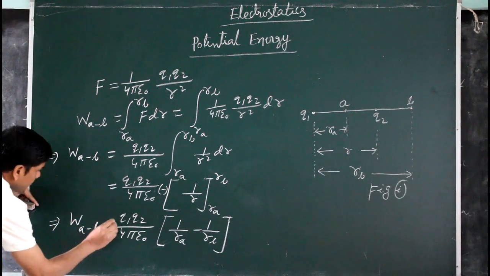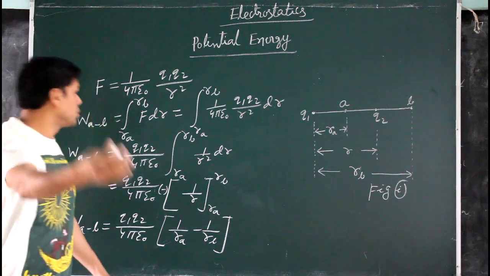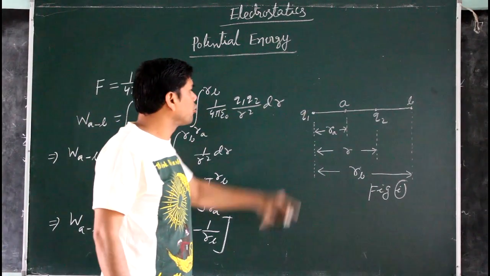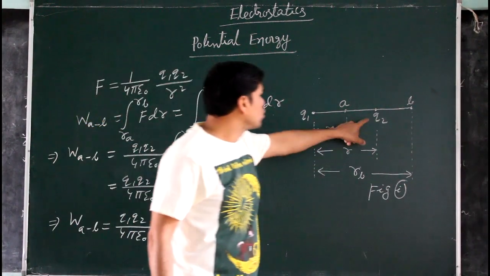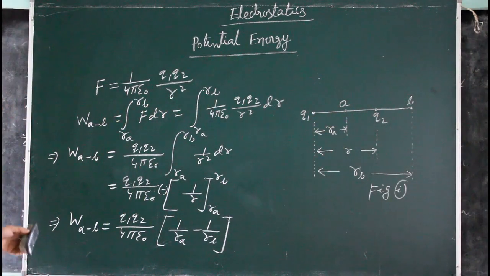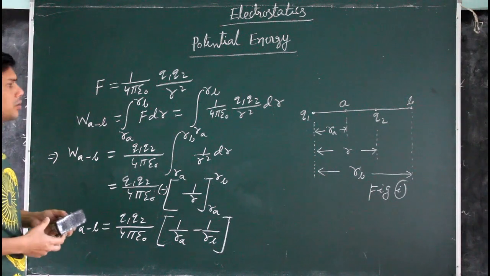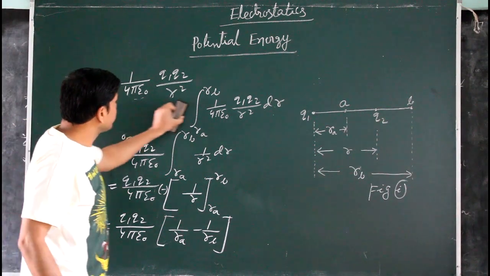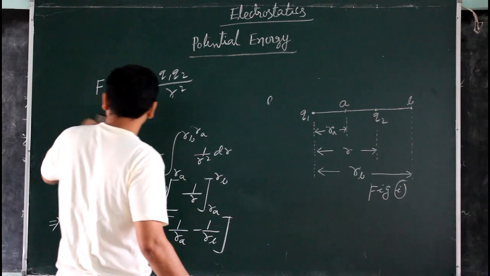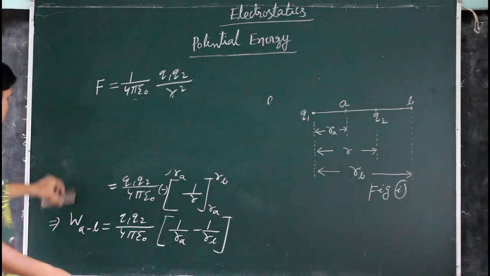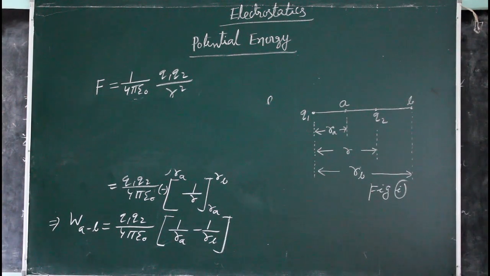This much work has to be done by the electrostatic force of repulsion to displace this Q2 charge from point A to point B. Now, from the definition we already discussed, there is a relation between potential energy and work done due to a conservative force. As the electrostatic force is a conservative force, we use that relation.